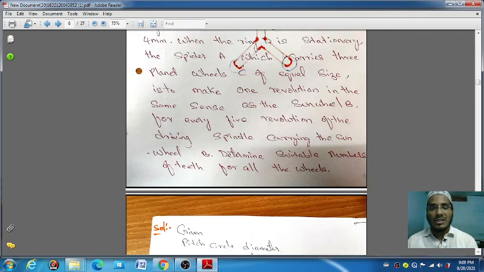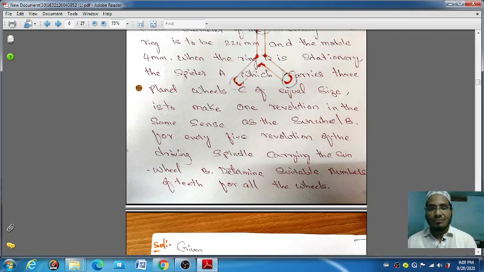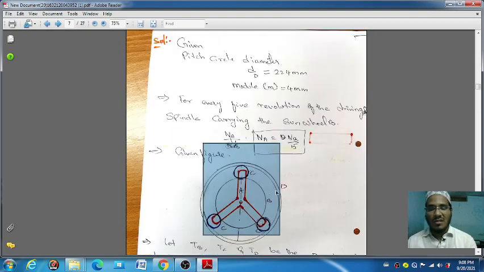The next, here what the question is saying: which carries 3 planets, that is called C, and equal size. One revolution will be taken in the same sense as the sun, that is the sun, and these are the 3 planets.